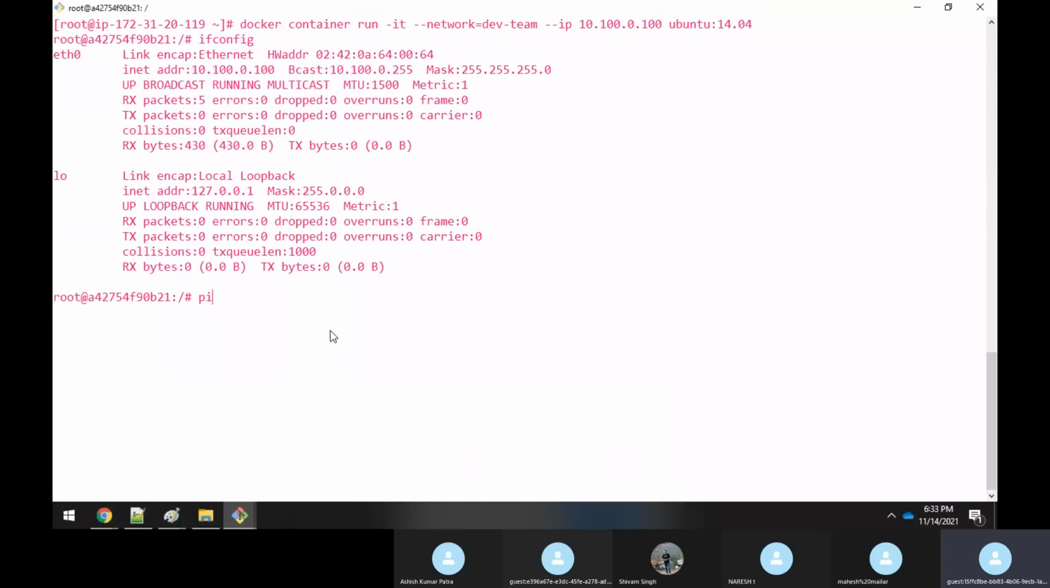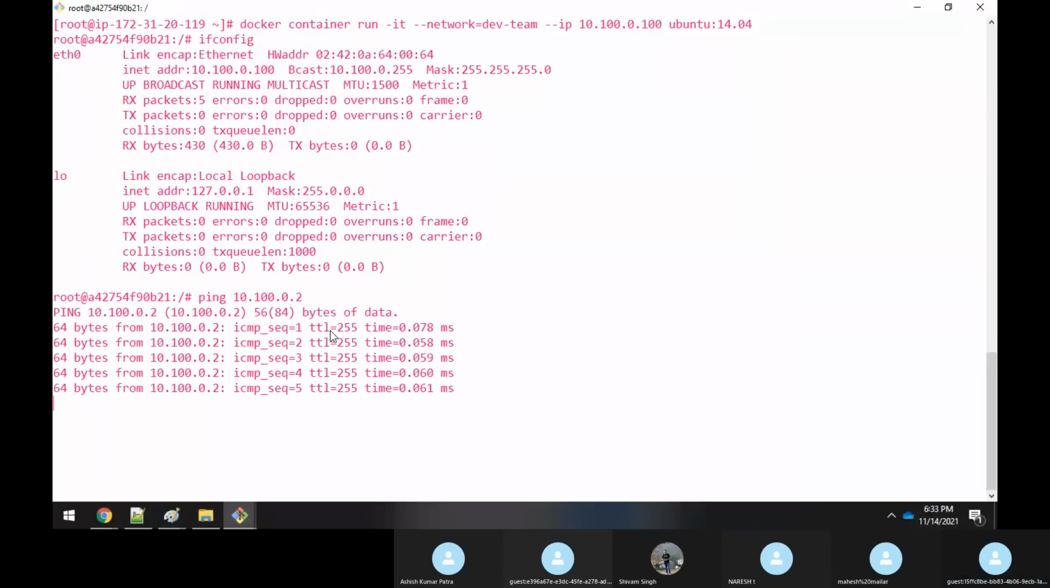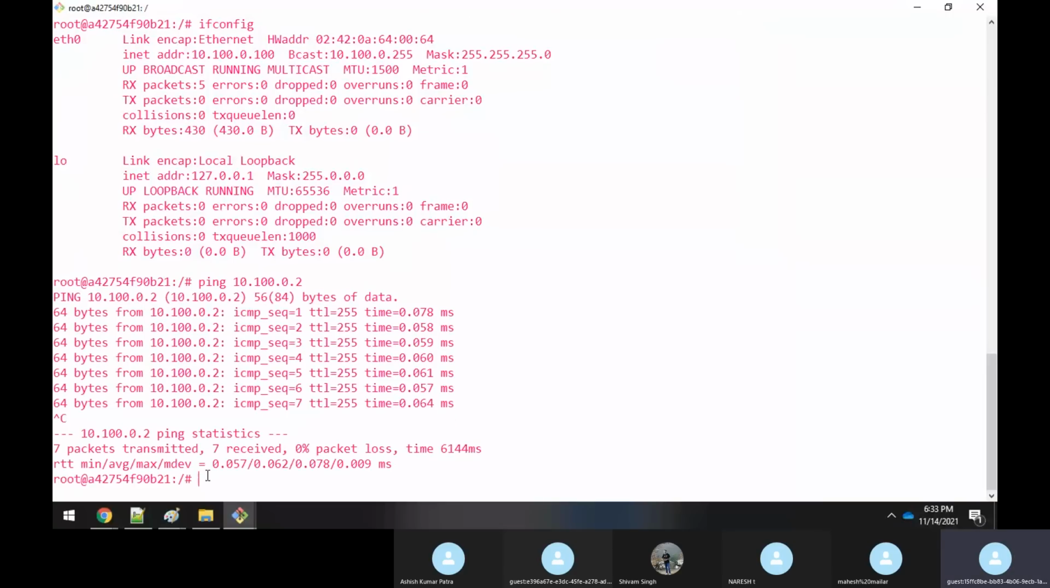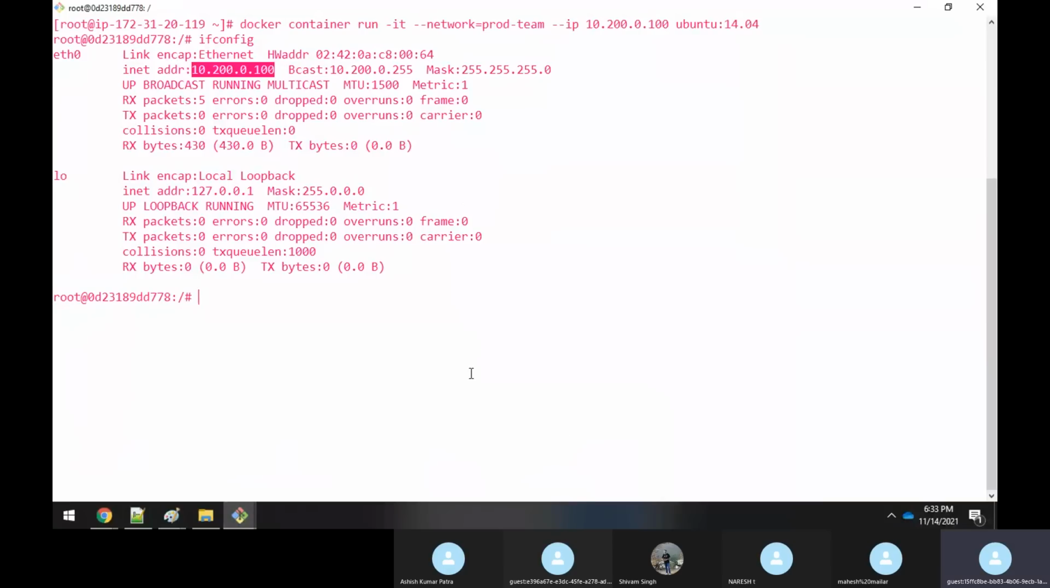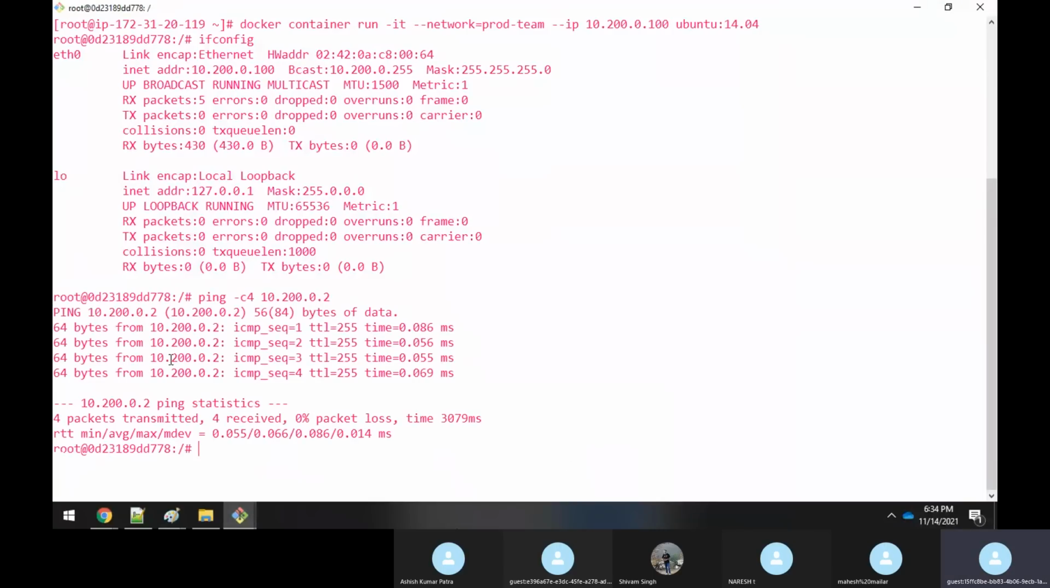So can I ping from here 10.100.0.2? See, you're able to ping because they fall under the same subnet. Correct? Similarly, here I can ping with -c 4, 10.200.0.2, because 0.2 is this IP address, correct? So I'm able to ping. -c 4 means count, sir. You want to ping 4 times and then come out. So you have to specify the count like that.